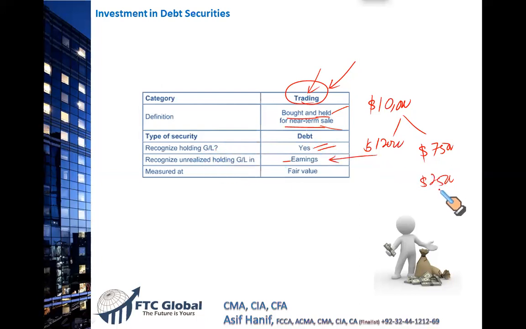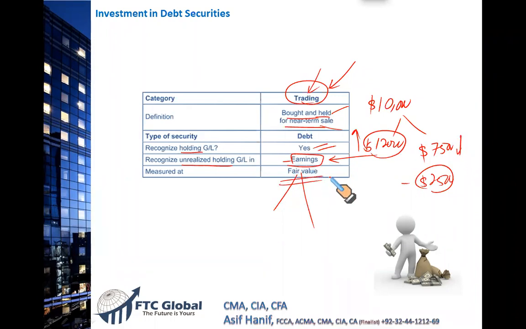You haven't actually sold the bonds. These are called holding gains and losses, or unrealized holding gains and losses, which have not actually been realized. Realized means when you actually sell them. So this 2,500 reduction in the value of the bond will be reported as a loss in your income statement. And why is it so? Because you are measuring your bonds, your preferred stock, at fair value. If the fair value goes up, that's the profit. If the value falls, that's the loss that you have to report in your income statement.